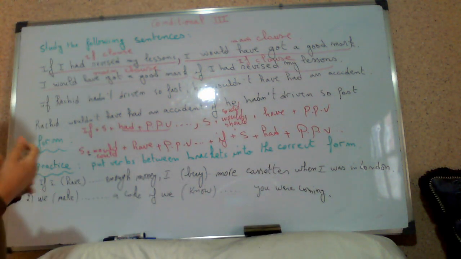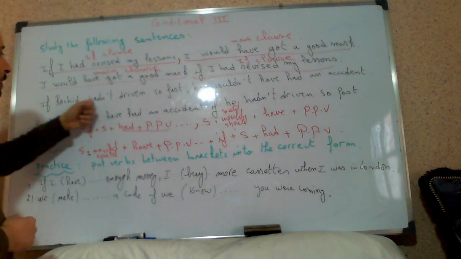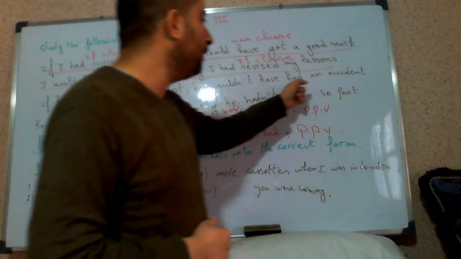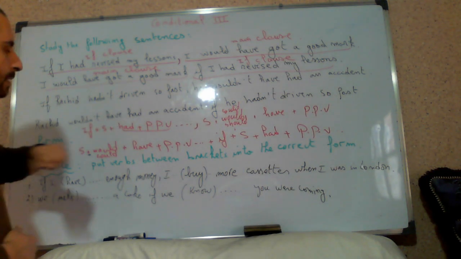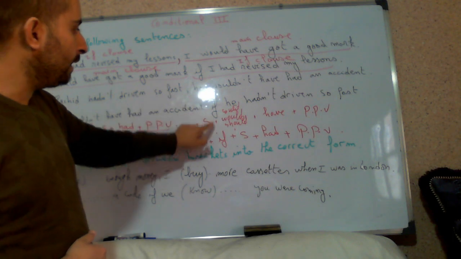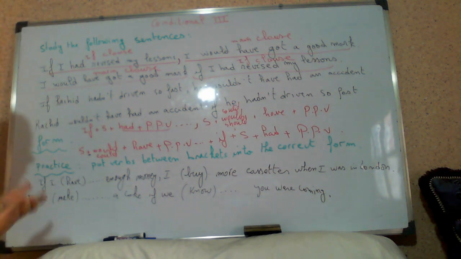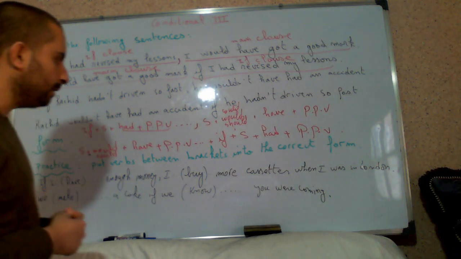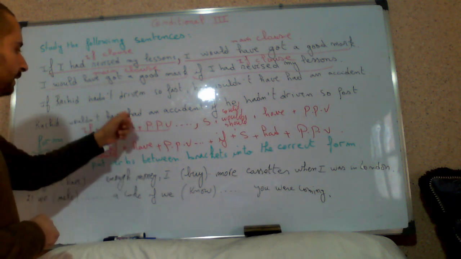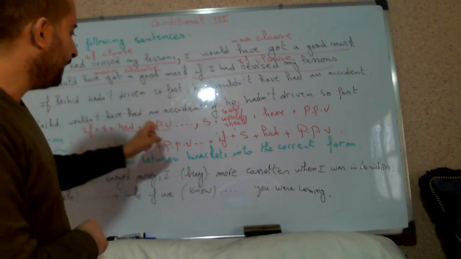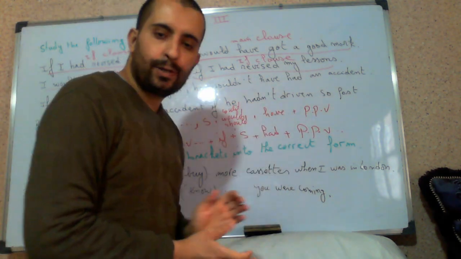Now this is the form for conditional type 3. If I had revised my lessons, I would have got good marks. If Rashid hadn't driven so fast, he wouldn't have had an accident. If plus subject had plus past participle. Finish your clause. Subject would plus have plus past participle. This is the if clause when we start by the if clause. Now if we start by the main clause, Rashid, subject, would plus have plus past participle, have an accident. Finish your clause. If plus subject plus had plus past participle.